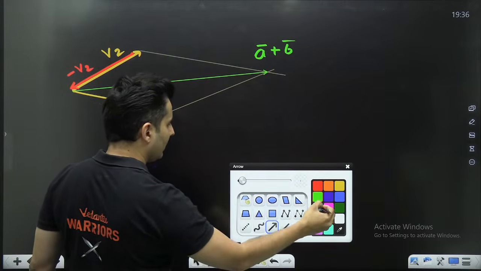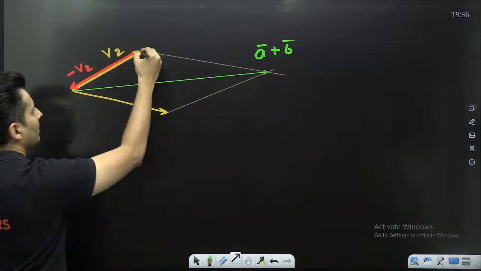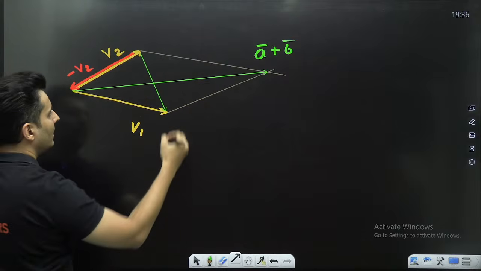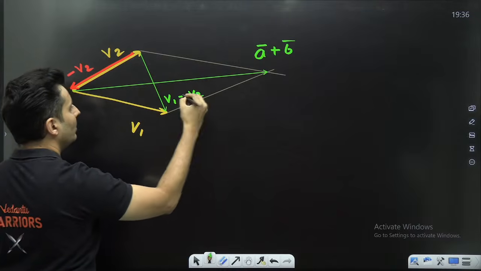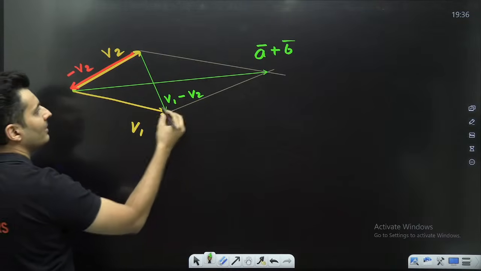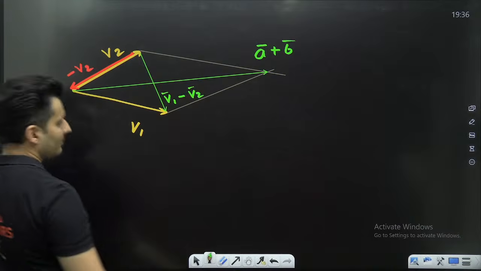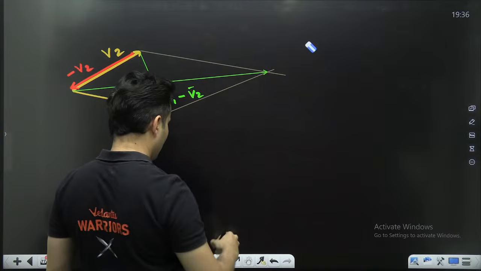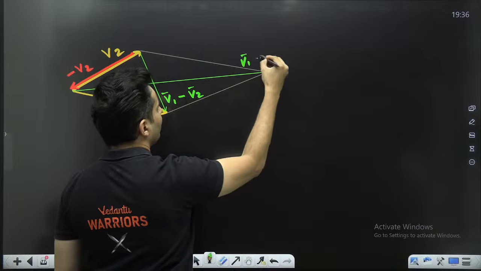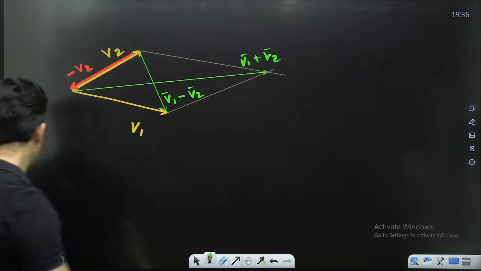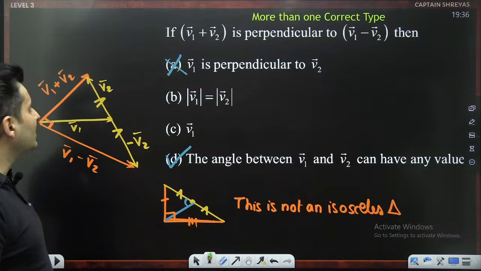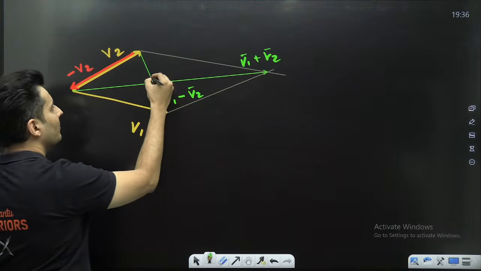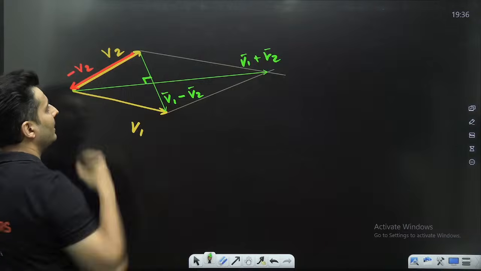So I get another thing over here, and that is basically V1 minus V2. Minus V2 is here, V1 is here. Perfect. This is V1 minus V2. This was like A plus B, so this is like your V1 plus V2. Now it is clearly mentioned that these both are perpendicular. That means this is basically 90 degrees.